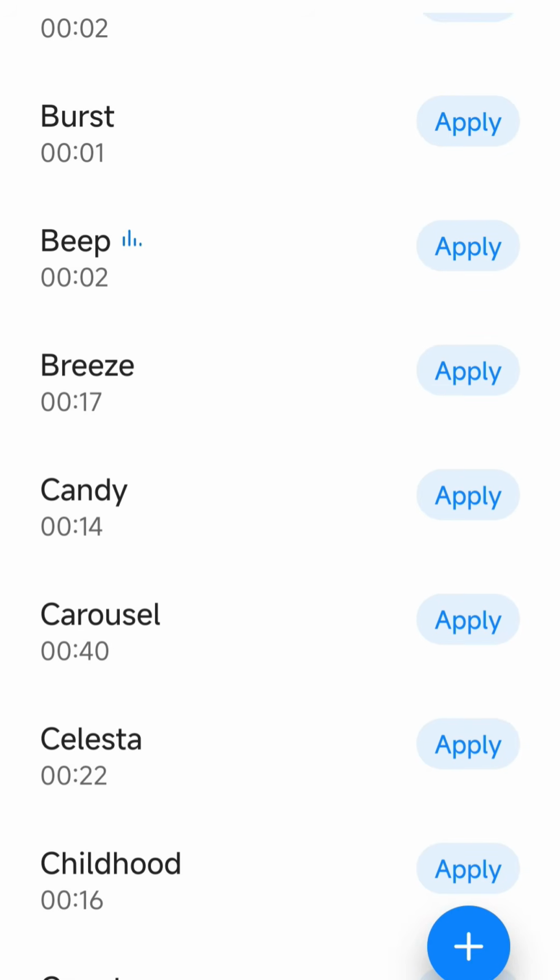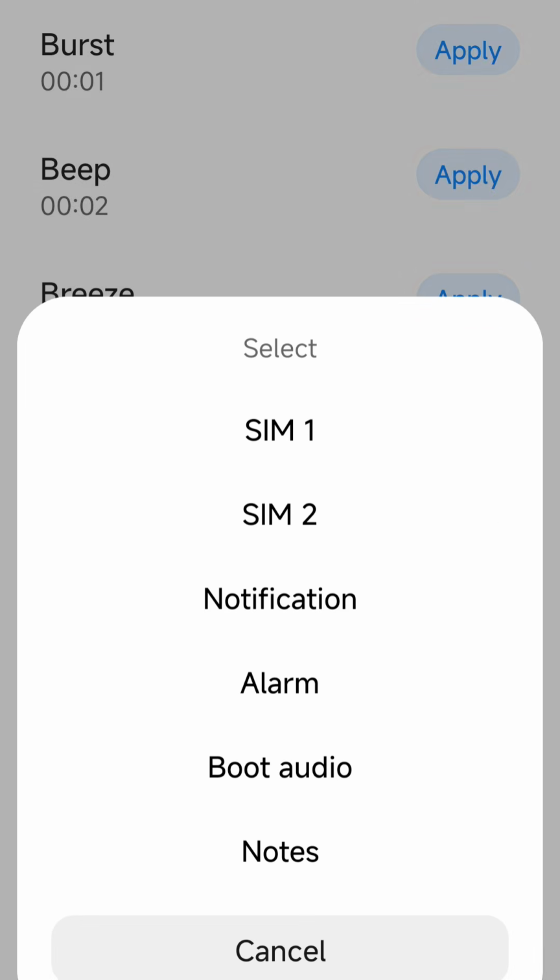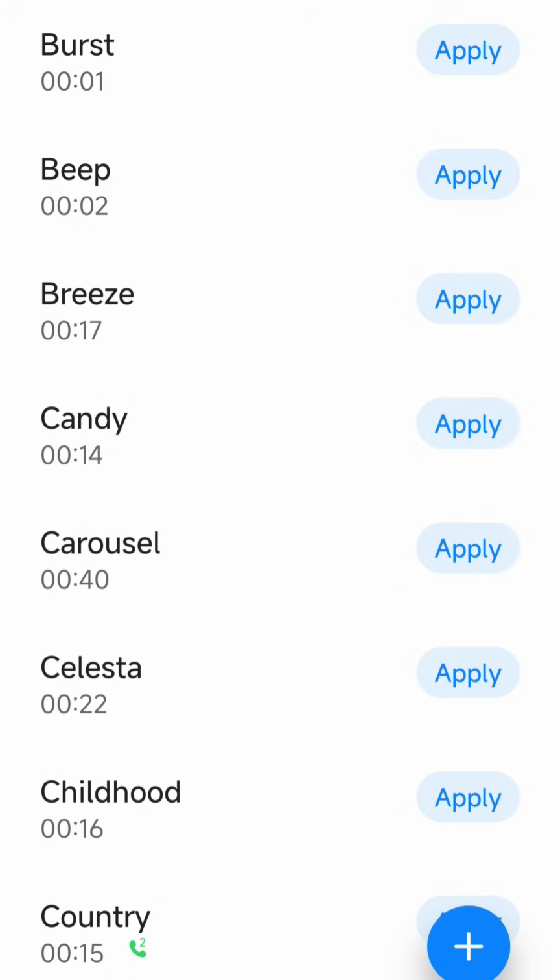Just click on it, play it, and then simply click on apply. Then one window will pop up. You can select SIM 1, 2, and your ringtone will be set.